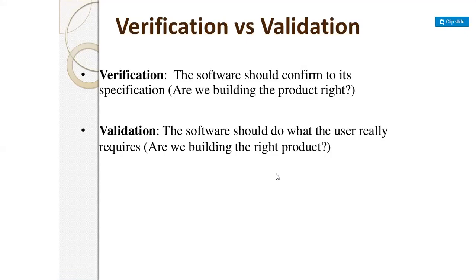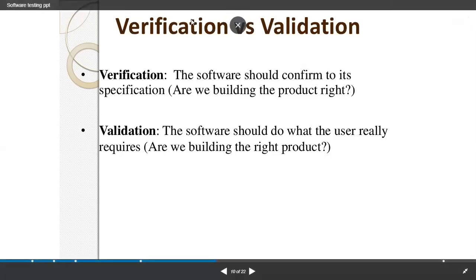That means, are we building the right product? That means validation, that we have to check that we are creating the right product from the initial phase. Because the initial phase is just like the base of software development.